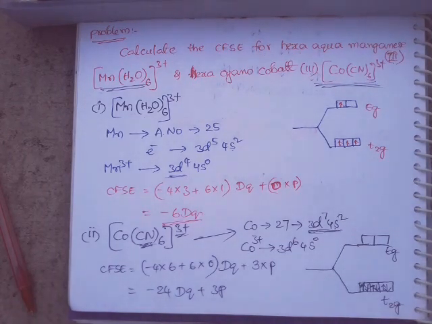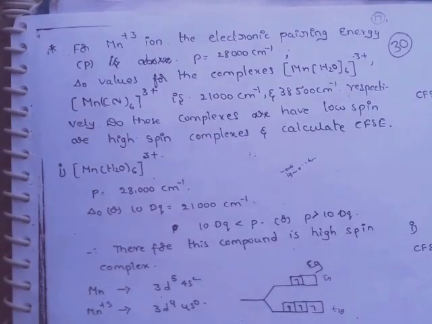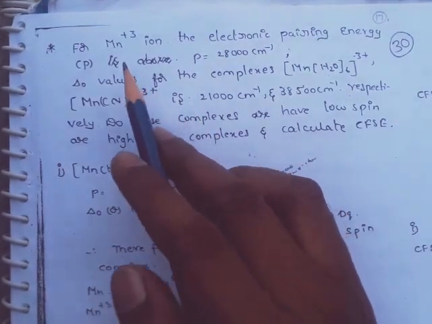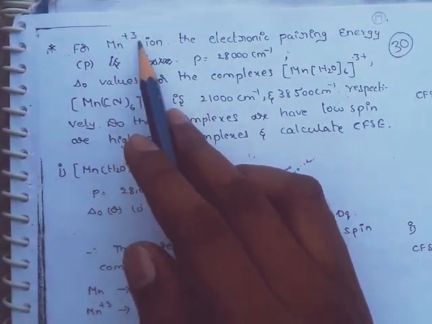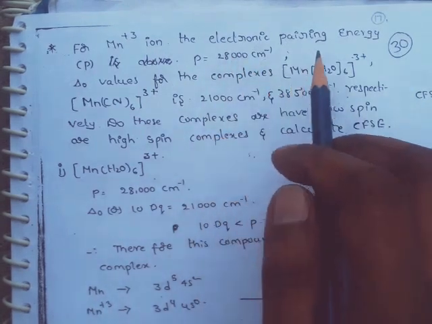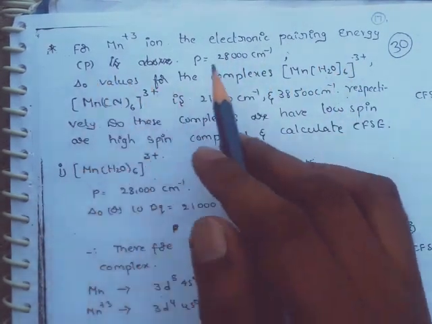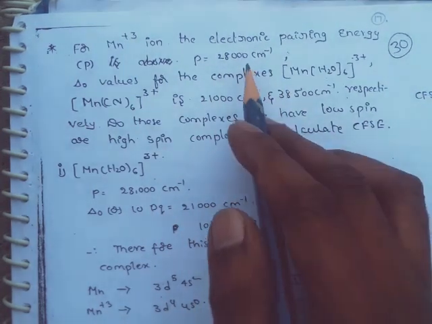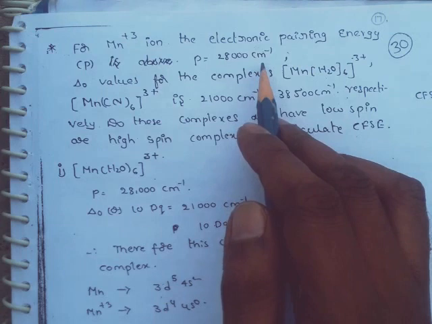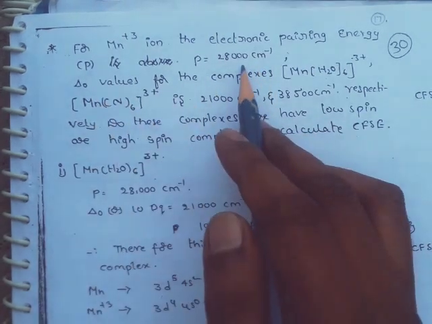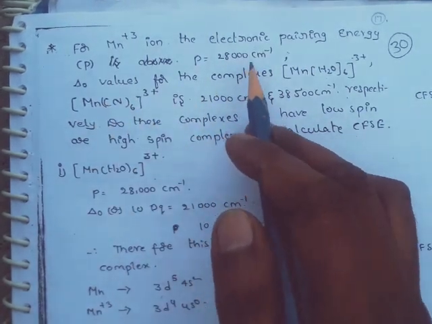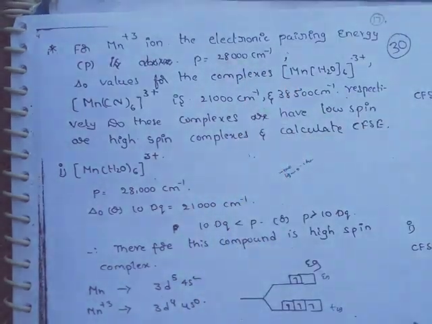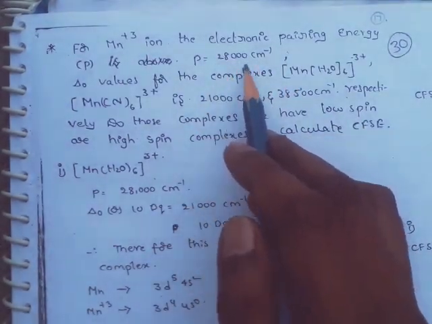Okay, right. Let us discuss a very important problem from the examination point of view. Let us observe the problem. For the Mn3+ ion, the electron pairing energy, that is the P value, is 28,000 per centimeter. It is a frequency. From this frequency you can calculate the energy also, because E is equal to h nu. So this is the pairing energy.